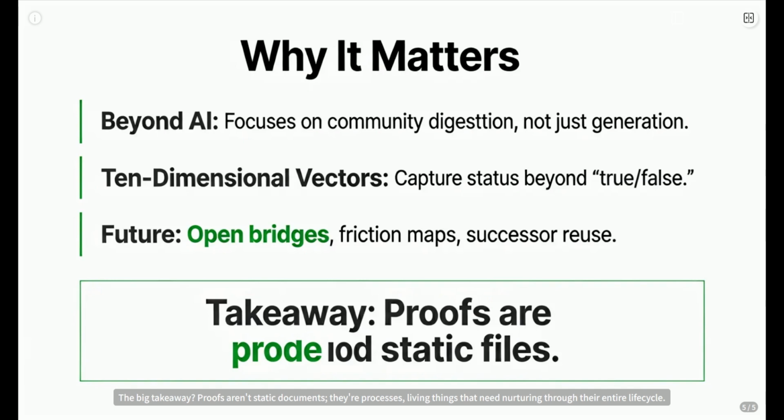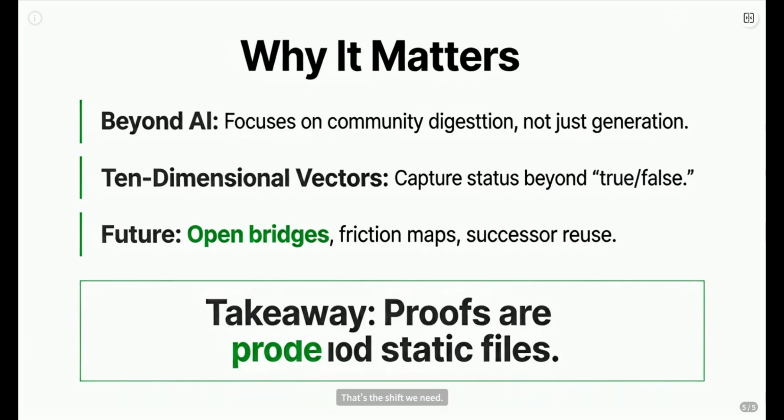The big takeaway: proofs aren't static documents. They're processes, living things that need nurturing through their entire life cycle. That's the shift we need.